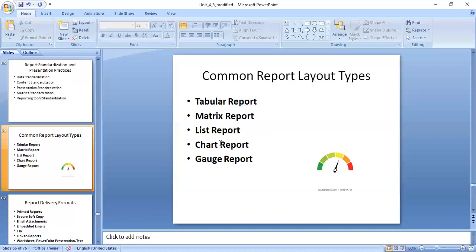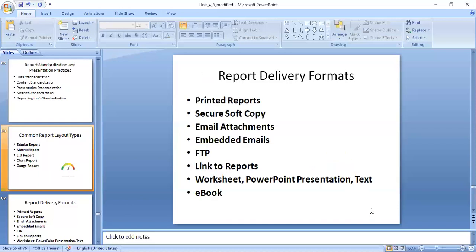And the last one is the gauge report. I will give you the best example. On your bike, Activa or any kind of bike, you can check your indicator for the petrol, right? If it is on the left side, it shows empty, meaning your bike is about to run out of petrol. If it is on the right side, it shows full. So that is the gauge report. You can take the help of speed also: economy, fast, slow. That is also called a gauge report. So this is about the different common report layout types.